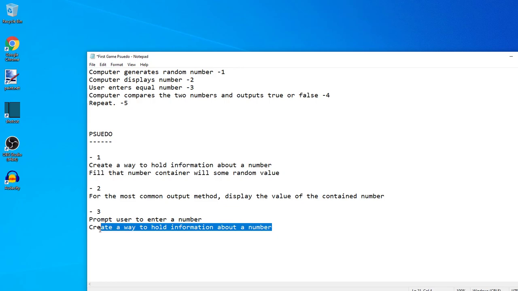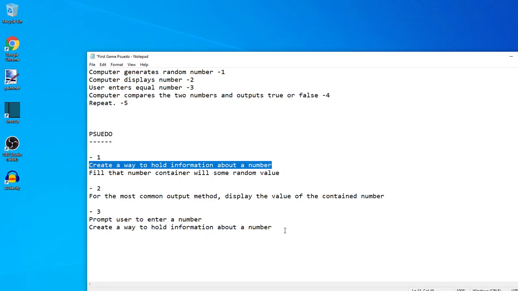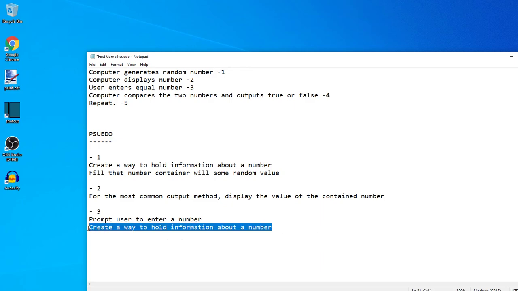Another thing is that if we're doing this, that's a big part of what programming is, if it's happening multiple times, and as you work on larger programs, you'll see some things happen a lot more, depending on the type of program. Like we might end up doing this 100 times, because we might need to hold a lot of different information about numbers.